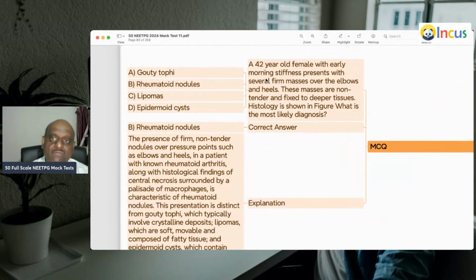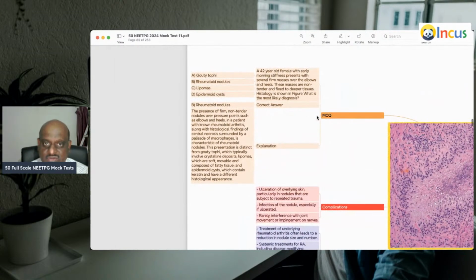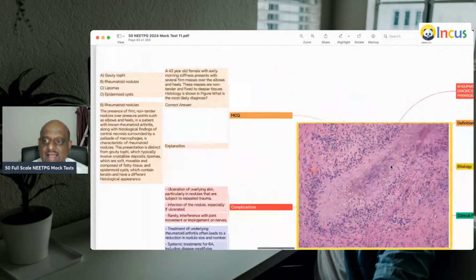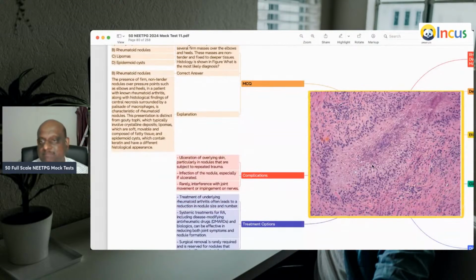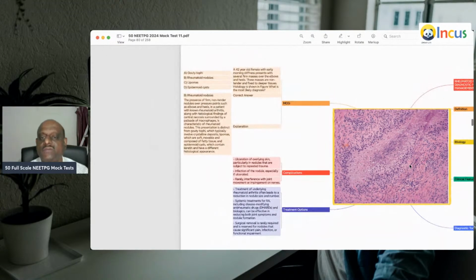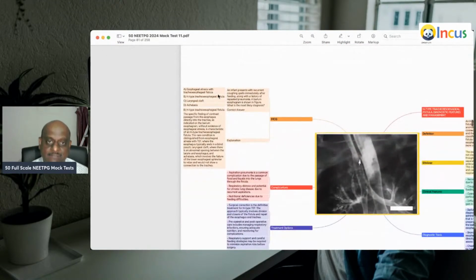A 40-year-old female, early morning stiffness, several firm masses over the elbows and heels. So these are the classical firm, non-tender nodules with palisade of macrophages. Characteristic of rheumatoid nodules is what you need to understand.